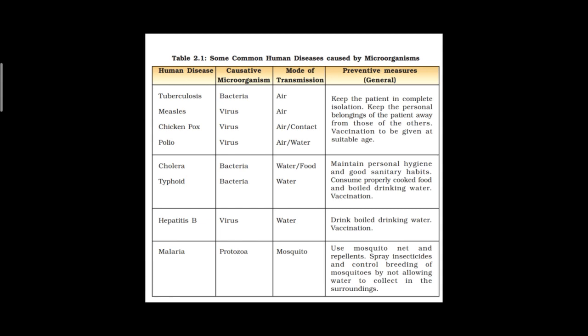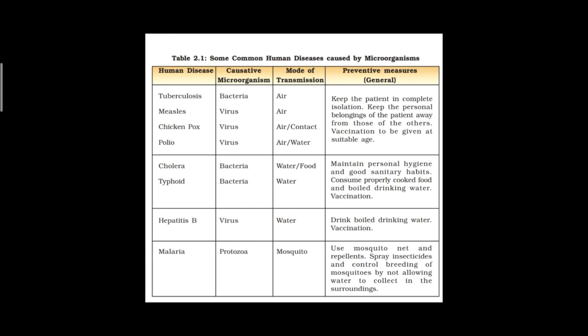Those who have airborne diseases should not go to crowded areas. They should keep away from others and take complete rest in a room. That is the first preventive measure: keeping the patient in complete isolation.